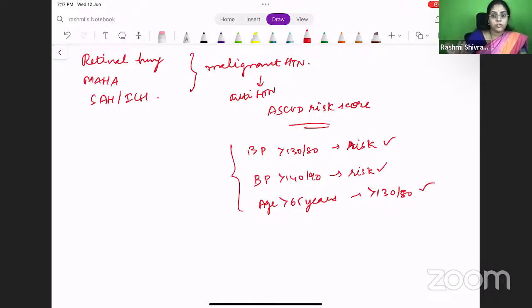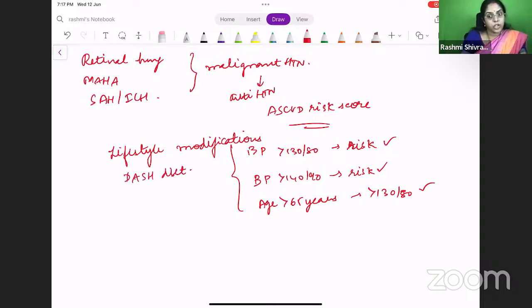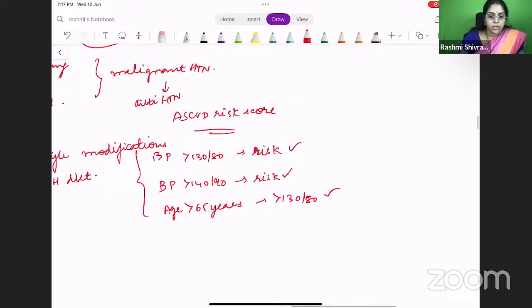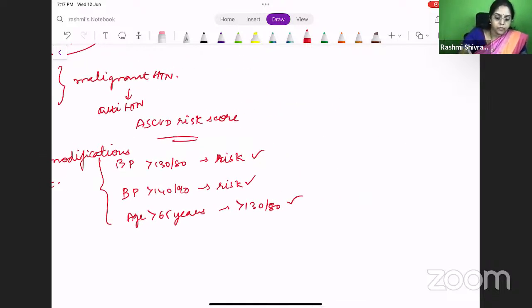But before going on to giving medications, what should you tell the patient? You should advise lifestyle modifications as well as a DASH diet. This is very, very important. So what are the drugs that you use? Basically, you have ACE inhibitors or ARBs, which are the first line now.